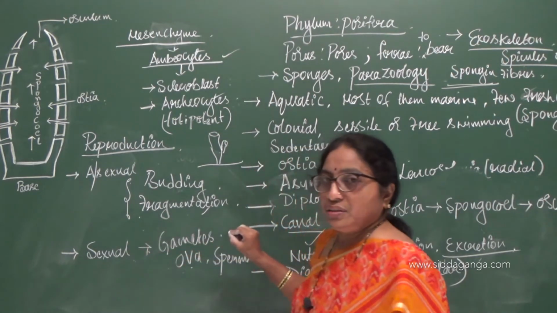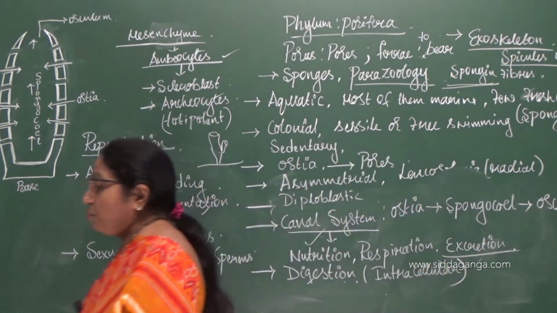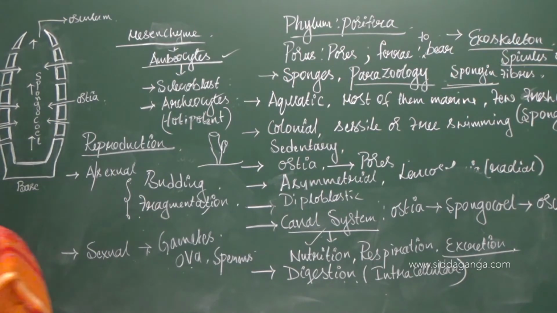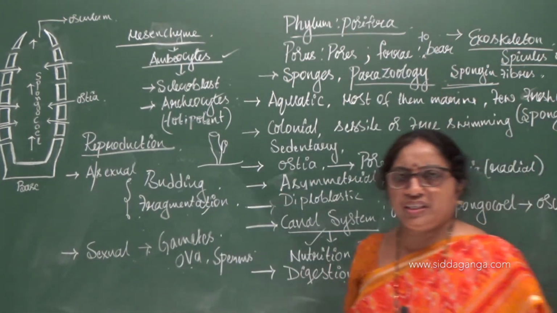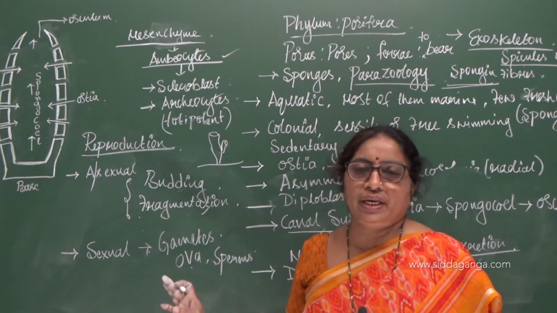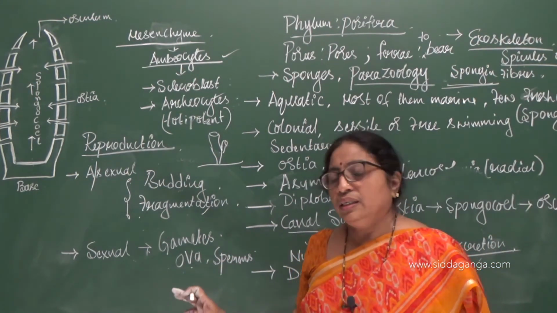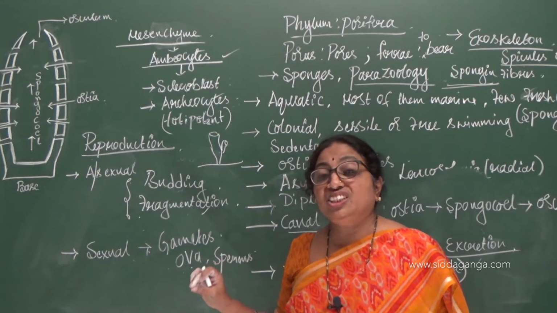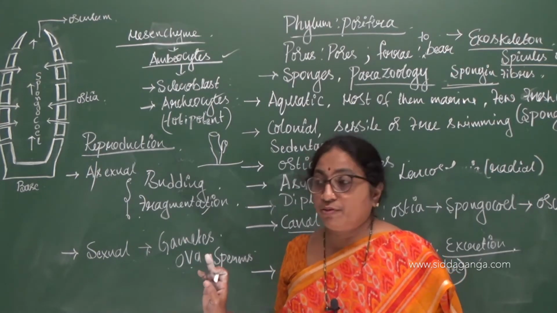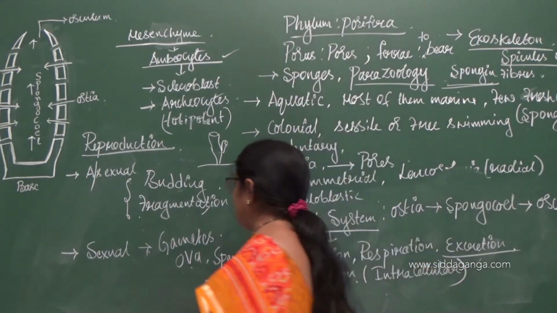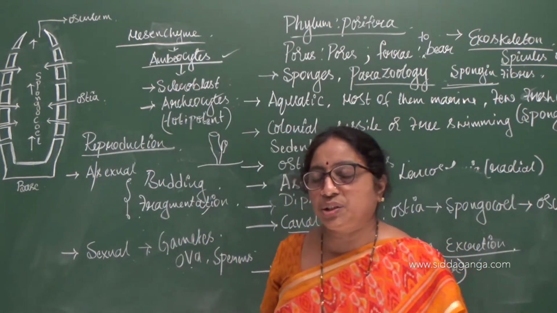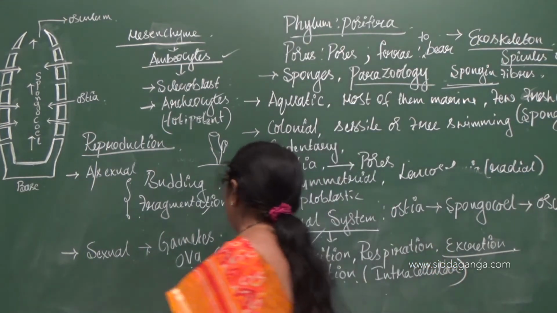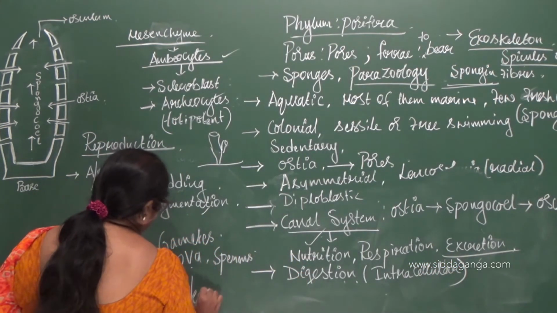Sexual reproduction, so here in poriferans we usually don't find any male and female organisms. There are poriferans, there is a Sycon, there is Leucosolenia, there is Euplectella, there is a sea anemone. It is not a male, not a female. We call such animals, they have both female characteristics and also male characteristics in them. So they are referred as hermaphrodites.